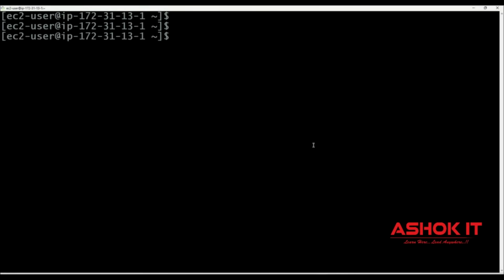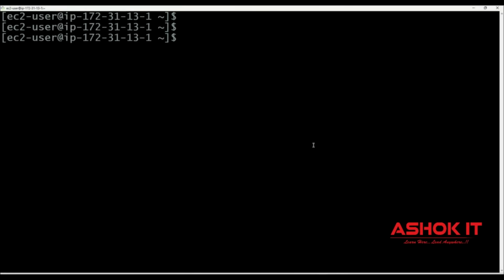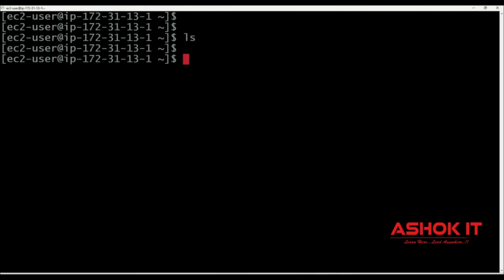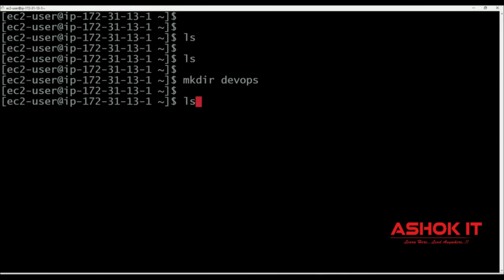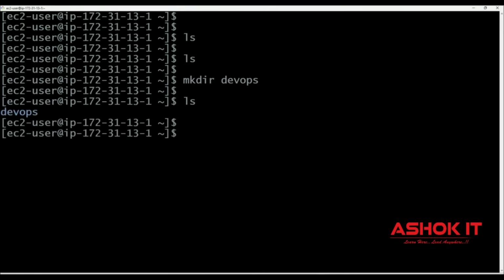I connected with my Linux machine by using Git Bash, which we are using as SSH client. So here, first thing, I'm executing ls command. Ls command is used to list down the content available in the present working directory. When I execute ls command, I'm not getting any content, nothing is available. I want to create one directory, mkdir directory name. I'm giving the directory name as DevOps. Now execute ls command. Now you can see one directory is created with the name DevOps.